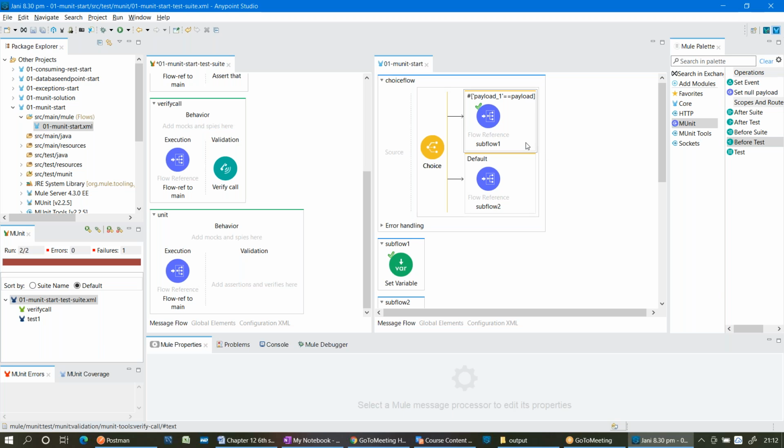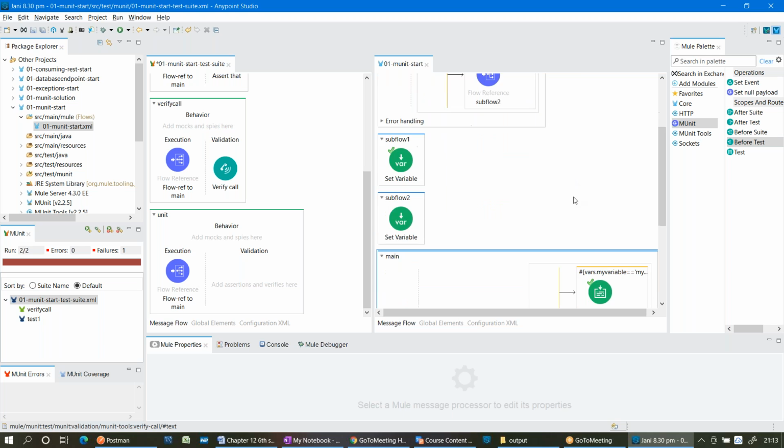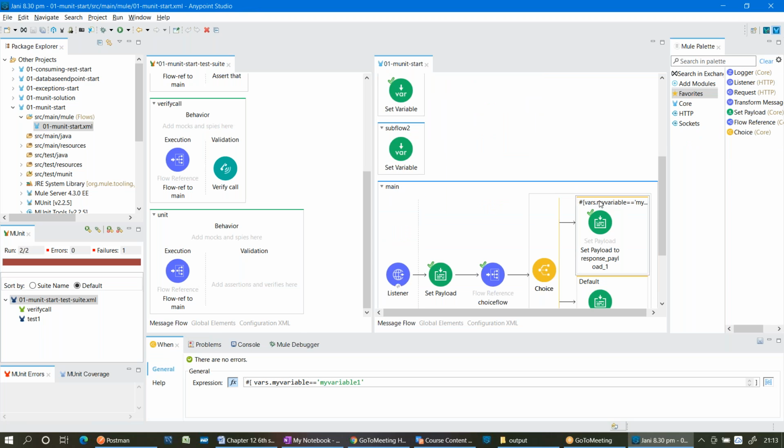What are the values I'm expecting from the choice flow? Payload 1. No. From the choice flow I'm talking about. From the flow, what am I trying to extract?